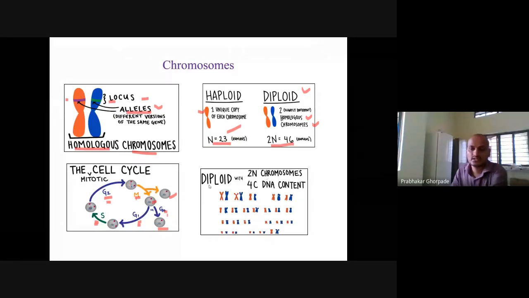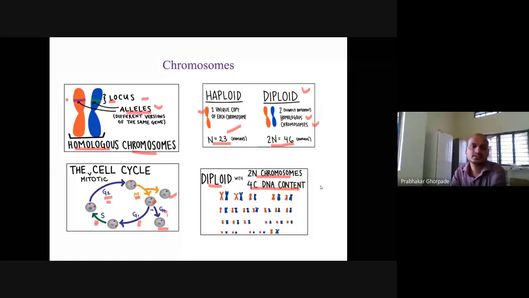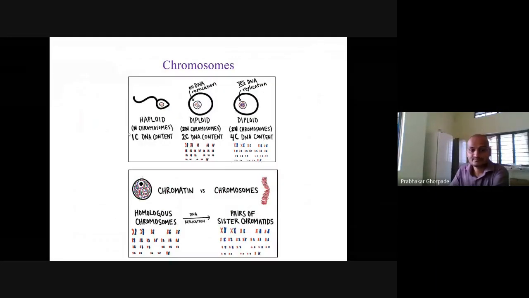Diploid with the 2n chromosomes. So a diploid cell contains 2n chromosomes, but the content is 4C content. So this is a diploid cell content. The haploid contains n chromosomes and 1C DNA content. So this one is a haploid cell. This one is a sperm cell, and it contains a single set of chromosomes, and total content is 1C.